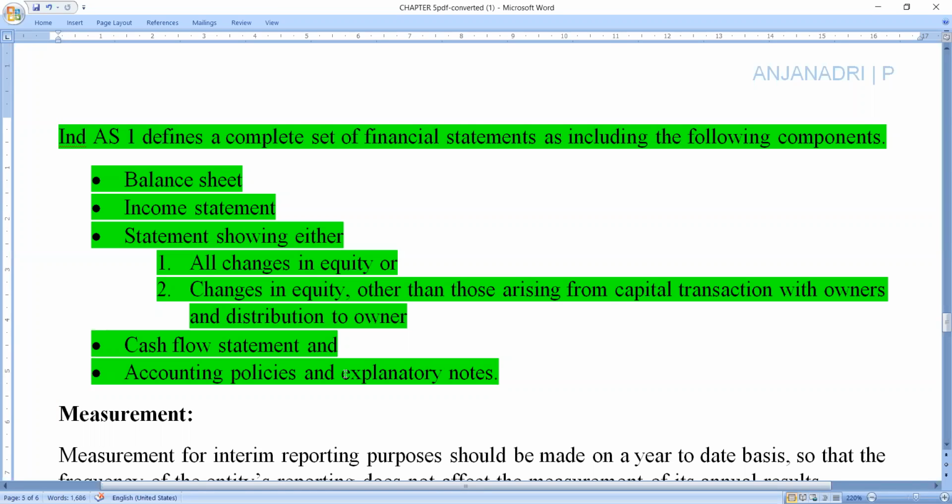And the second one is changes in the equity other than those arising from capital transactions with owners and distributions to owners. So if they made any changes in the equity, they are disclosing the entire changes. And the next one is the cash flow statement. After that, the accounting policies and explanatory notes.